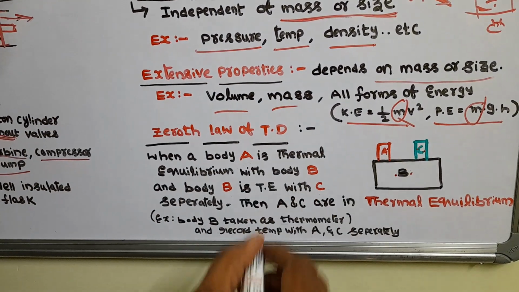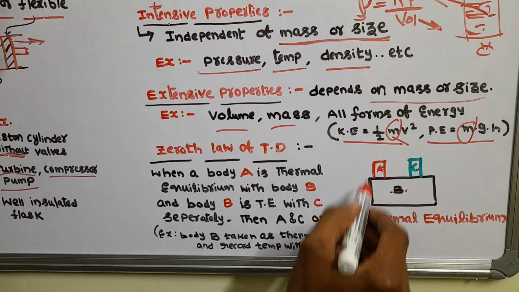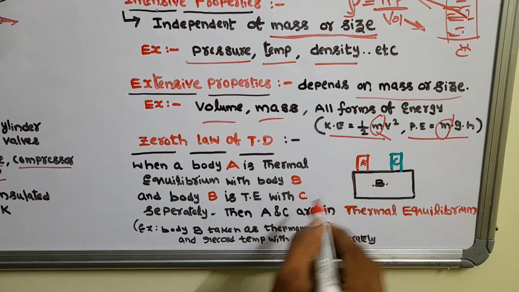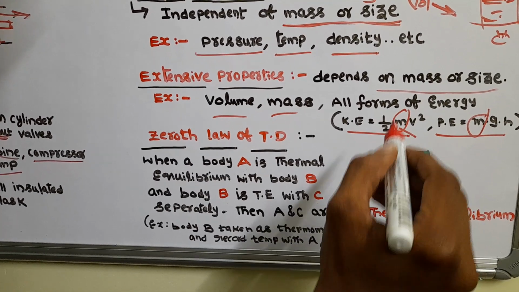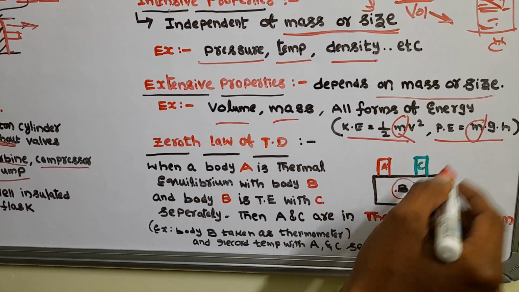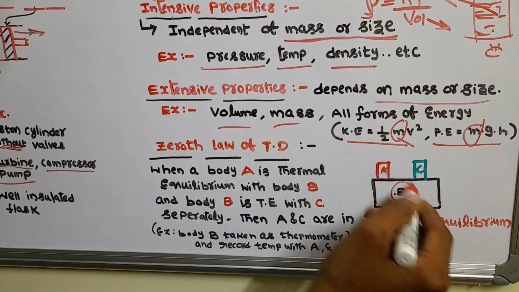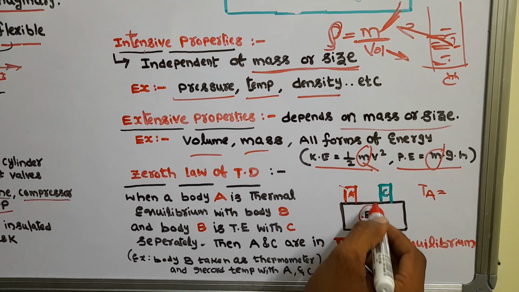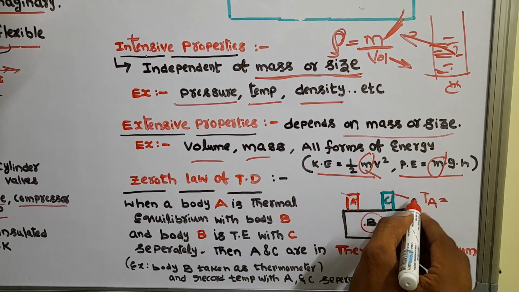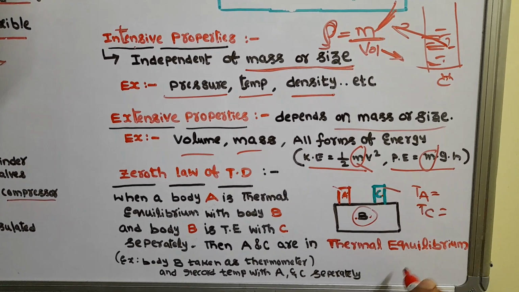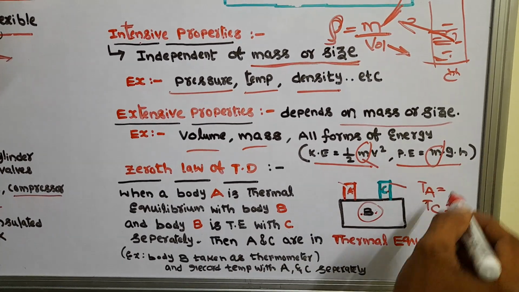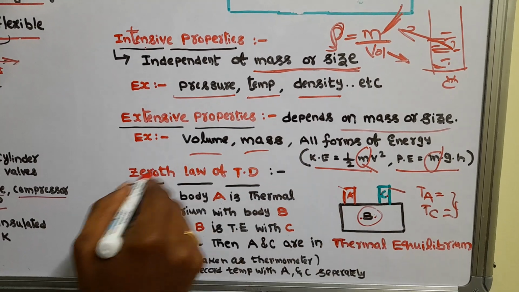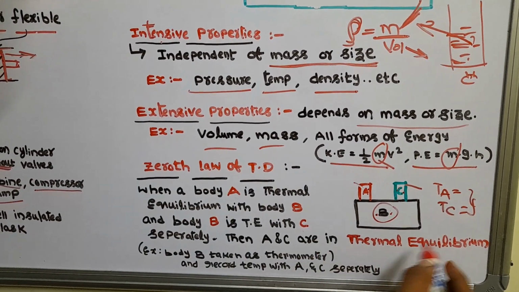We'll see the physical meaning of this zeroth law. I am taking body B as a thermometer, and I record a temperature with A. Again I take this thermometer and record the temperature with C. If both A and C temperatures are the same, then all three are in thermal equilibrium. The zeroth law talks about thermal equilibrium.